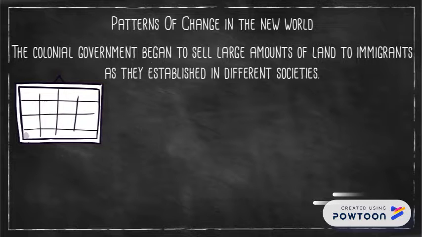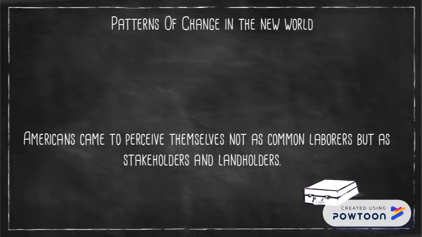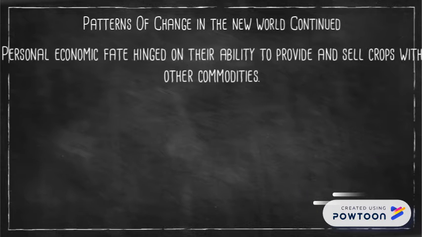Patterns of change in the New World. The government began to sell large amounts of land to immigrants as they established different societies. Americans came to perceive themselves not as common laborers, but as stakeholders and landholders.